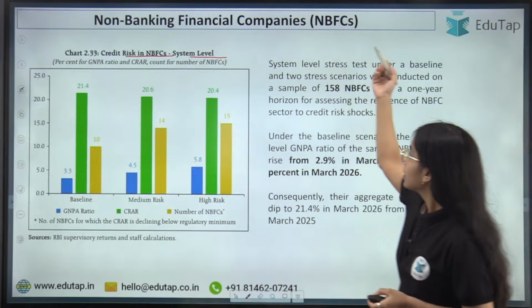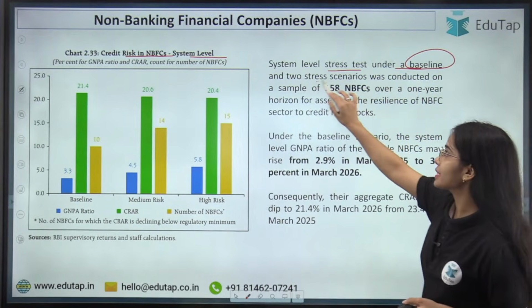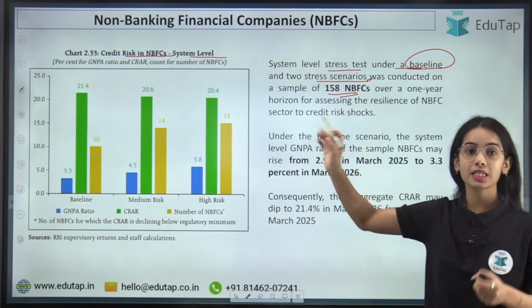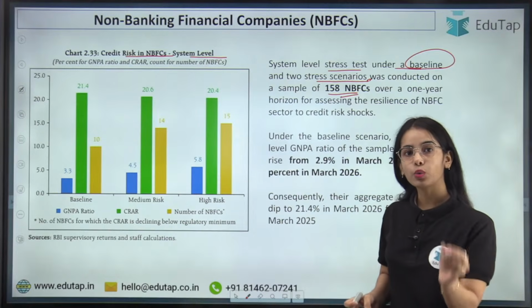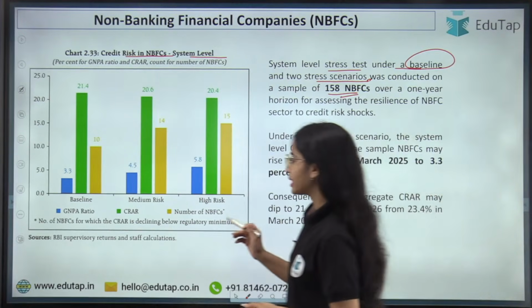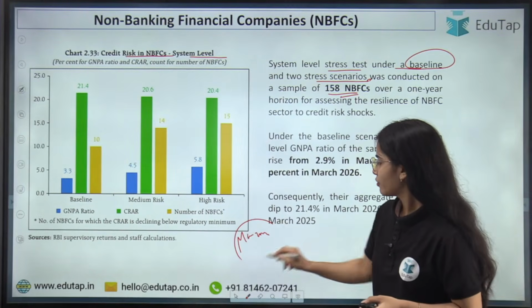So it was seen that a system level stress test has happened under a baseline scenario and 2 stress scenarios for 158 NBFCs, and in the scheduled commercial banks a 2-year time period was taken, but for the NBFCs only a 1-year time period is taken, and the data is shown for March 2026. Okay, for March 2026.